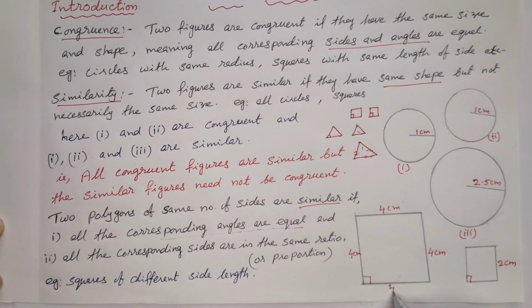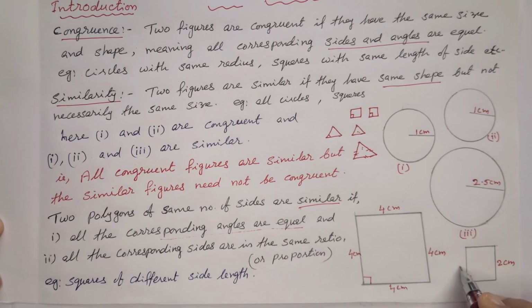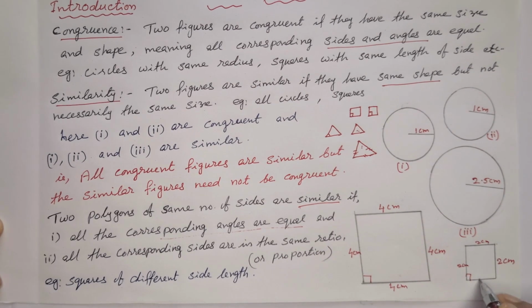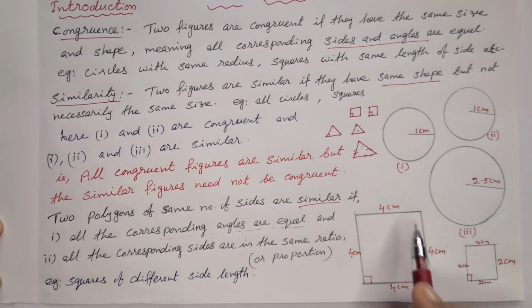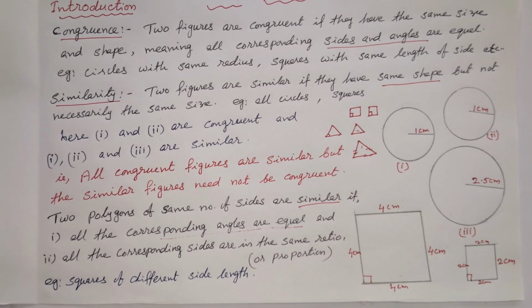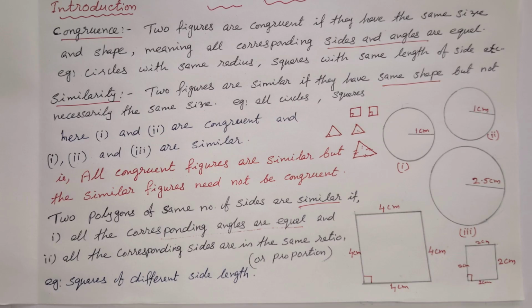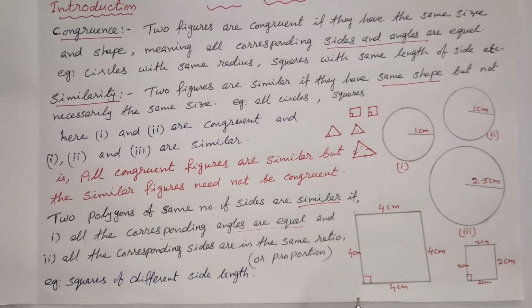Square means all sides are equal. Similarly here everywhere it is 2 centimeter. So when we take the ratio of corresponding sides, 4 by 2, we get 2 by 1 or 2:1. So for each and every side we get the same ratio. Then we can say that these two figures are similar.